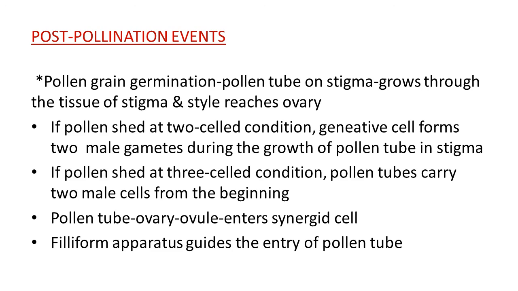In the structure of the embryo sac, the egg cell is observed. The male cell, which is carried through the pollen tube, reaches up to the egg cell. It fuses with the egg cell and results in zygote formation.